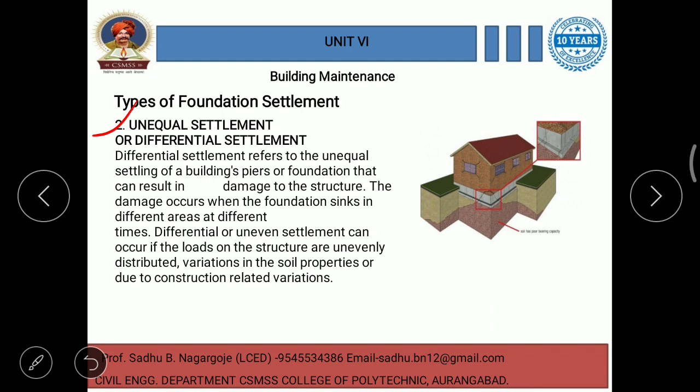Differential or uneven settlement can occur if the loads on the structure are unevenly distributed, due to variations in the soil properties, or due to construction related variations. So these are the types of foundation settlement: first one, uniform settlement, and then unequal settlement or differential settlement.